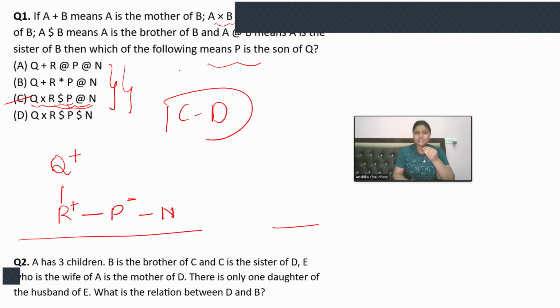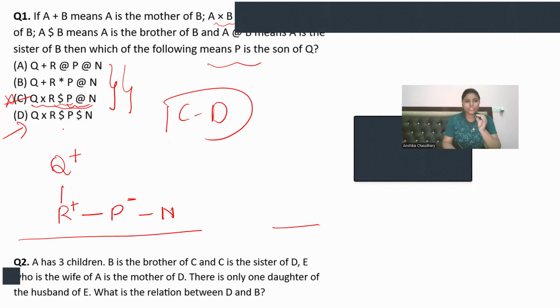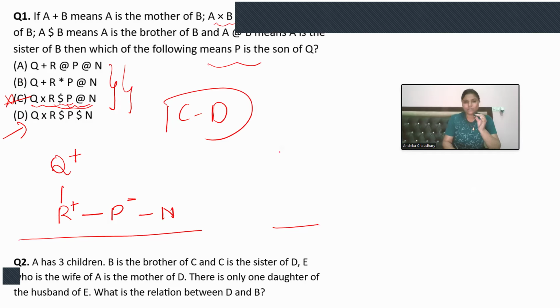So am I getting the answer? Which of the following means P is the son of Q? P is not even the son. P is the daughter of Q. It is okay that P is the daughter of Q, but not son, because P is a female. So how can it be son? Right. So C is of course not the answer. Let's check for D. Maybe the answer can be A or B also, I'm not sure, but let's find out. So Q into R, a similar kind of pattern. Q into R, so Q must be male. So far we don't know the gender of R.